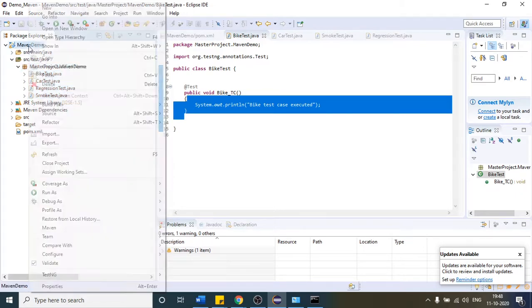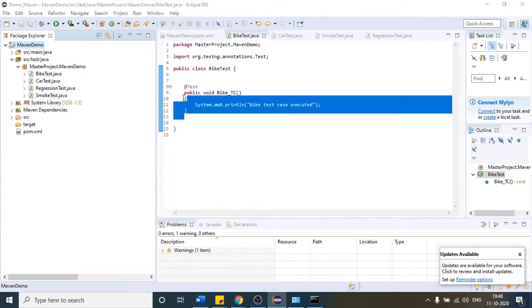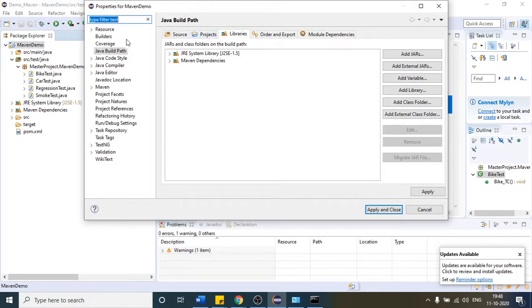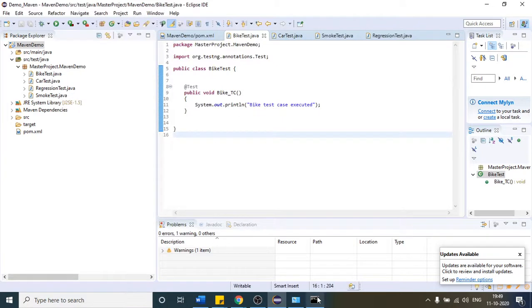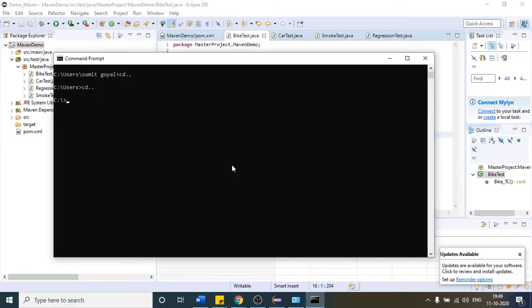First of all, let me check where my project is located in my path. So come to that resource, click resource. So this is the path where my project is present. Copy the path and change the directory, cd, and after copying, right click and hit enter. So now we came to our project path. This is our project path.